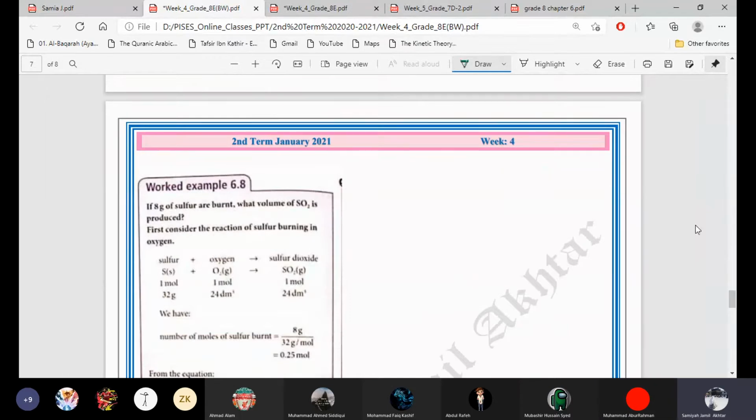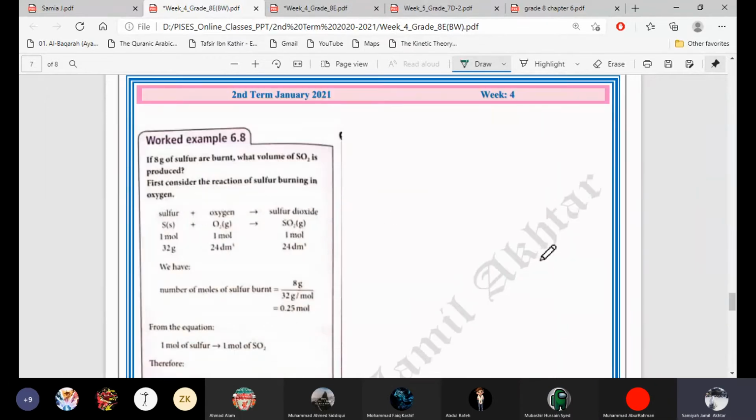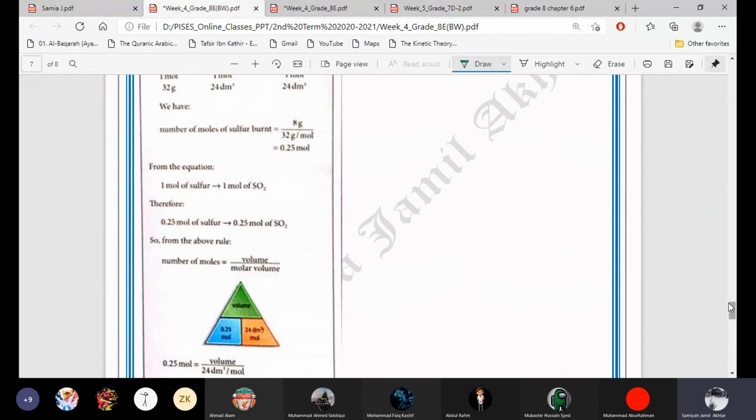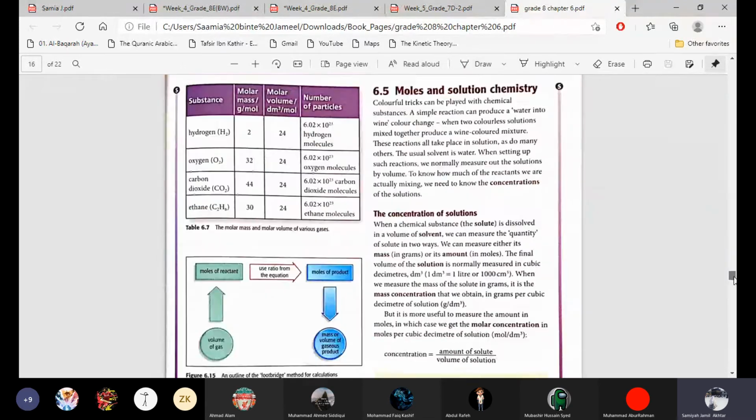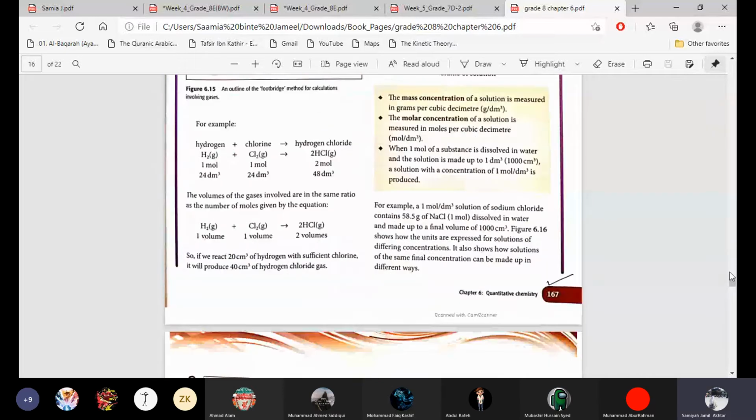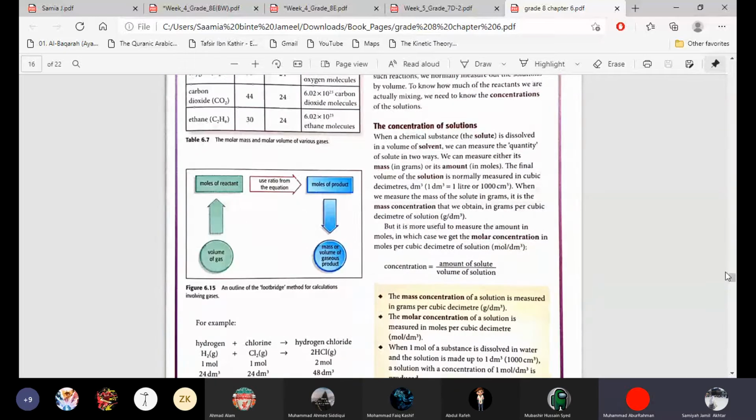Okay, example 6.8 is again a detailed question like 6.6. I explained example 6.6 also from the footbridge. Similarly, example 6.8 is also related to another footbridge which is present in your book on page 167.